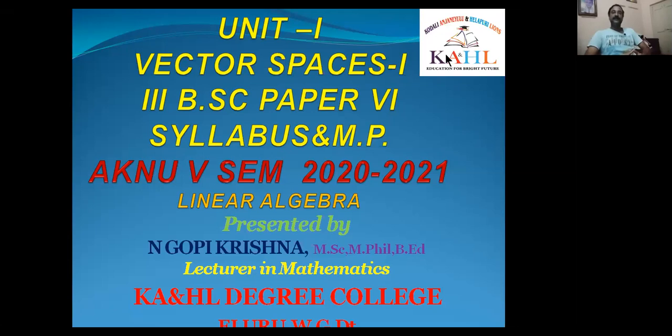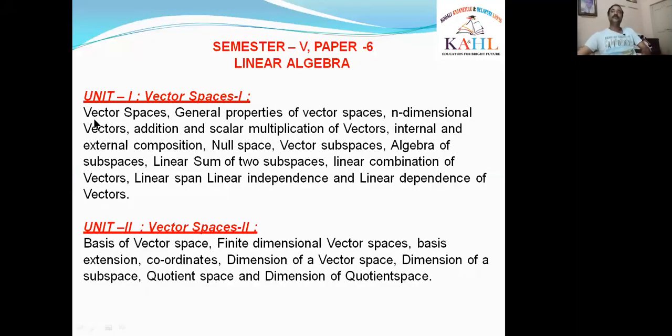In this also we have 5 units, and the model paper is the same as for paper 5. I have already explained it, and now I am showing the syllabus and model paper for you. Now, in linear algebra, this is paper 6. The title is linear algebra. We have 5 units.